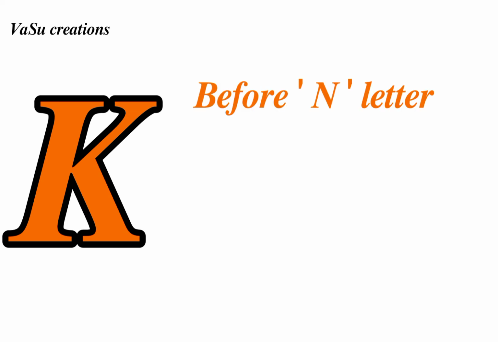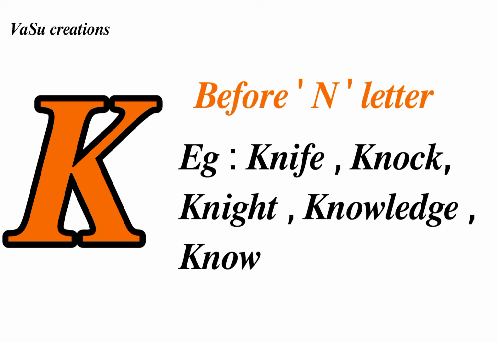The next letter is K. If we see the condition for K, the K is always silent when it precedes the letter N in a word. For example, knife, knock, knight, knowledge, know, etc. If we observe the above words, then we will find that the letter K before N is silent.